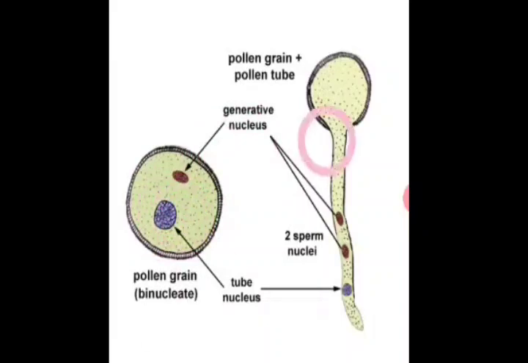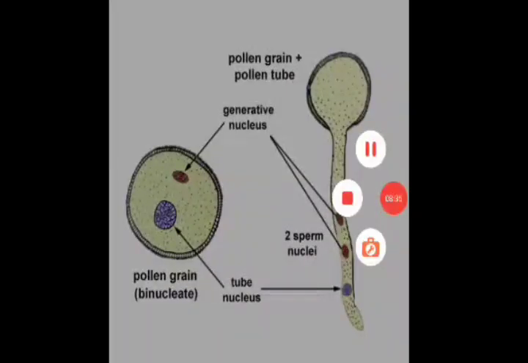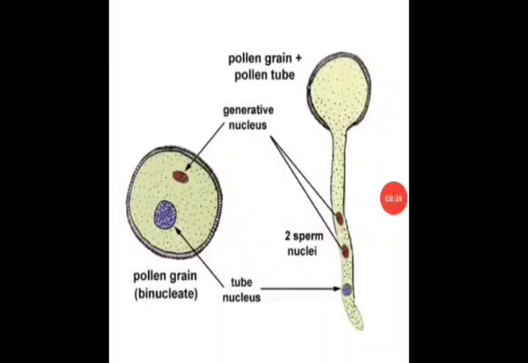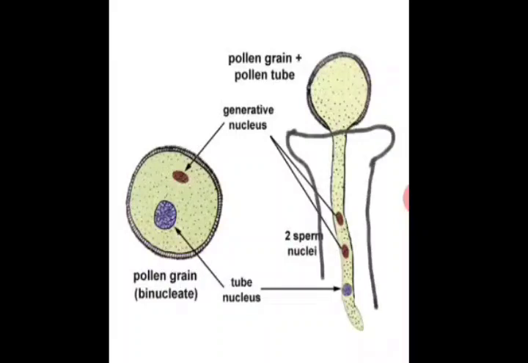So when this pollen grain gets deposited on the stigma, it starts growing because of a few enzymes present on the stigma. They start growing. Now what you can see is, I will draw it and show it to you. This is the stigma, this is the style, and this is the ovary, right?